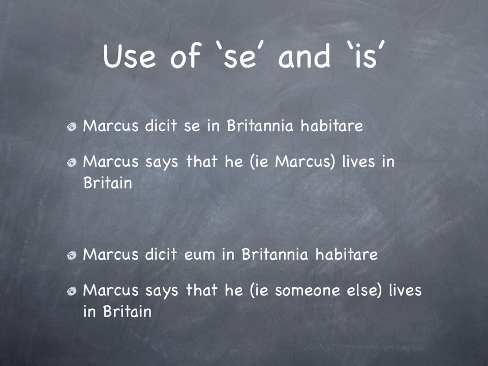Just a couple of extra points here. The use of se and the use of is, or in this case it would be eum because it's the accusative. Marcus says that he is living in Britain. We will use se. So when it reflects the subject, when the indirect statement has the subject as the part of that indirect statement, i.e. Marcus, then it uses the word se. But if Marcus is talking about his friend Quintus, Marcus says that he is living in Britain, and he's talking about Quintus, or someone else, then it is going to be eum.